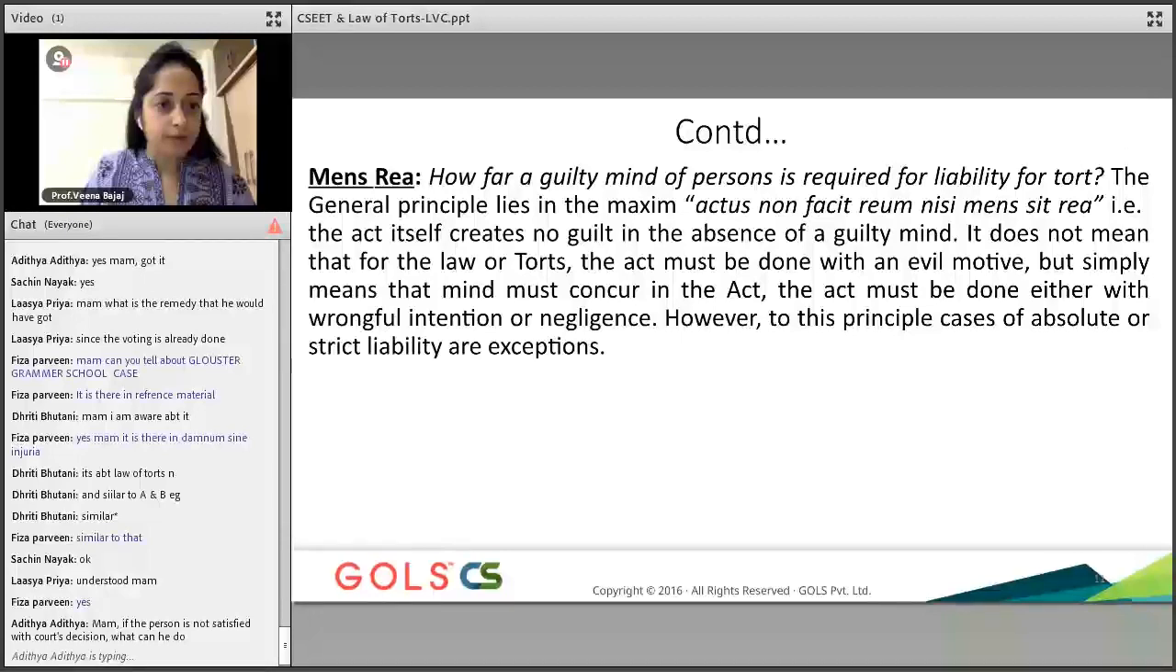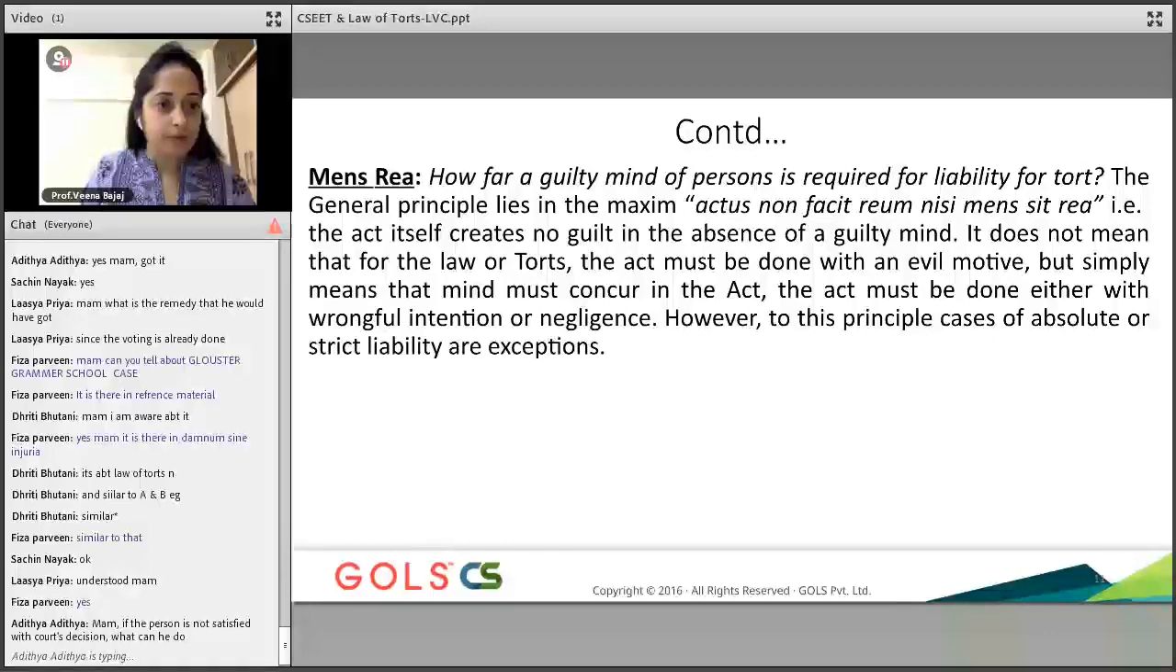But in the law of torts, you need to understand that mens rea is not necessary. As far as you have done that action, with what intention you did it is not relevant. The fact that you have executed that action is when the person becomes actionable. The person is made responsible for the action that he has done.